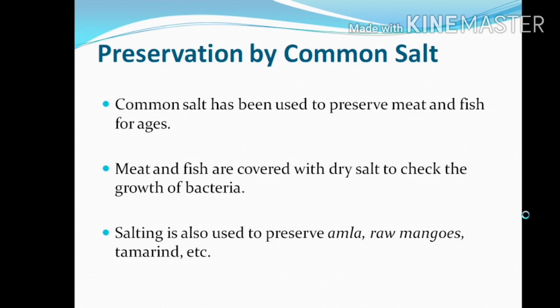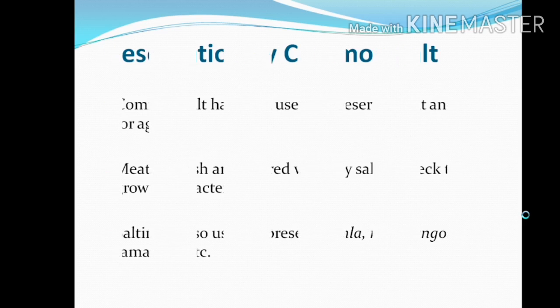Salting is also used to preserve amla, raw mangoes, tamarind, etc. So salt can be used on some other materials, so we can preserve them and use them later on.